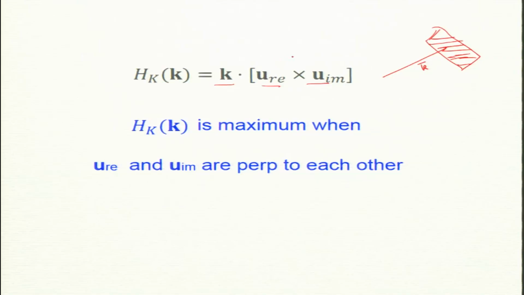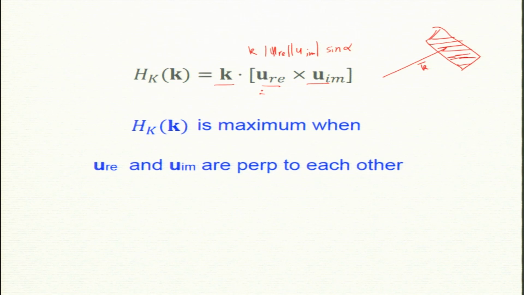Okay. So, the product will be mod of u real, u imaginary, k, and the sin of alpha, which is the angle between the two. So, alpha must be 90 degrees for maximal value. Now, this cross helicity can be negative or positive.